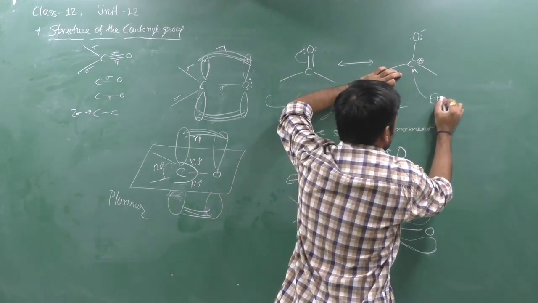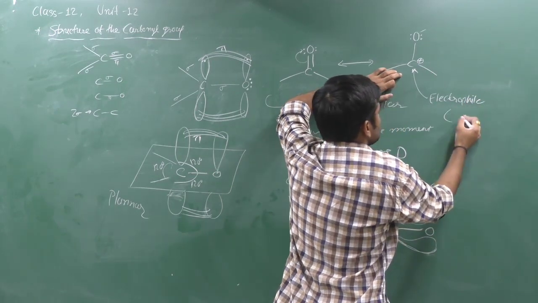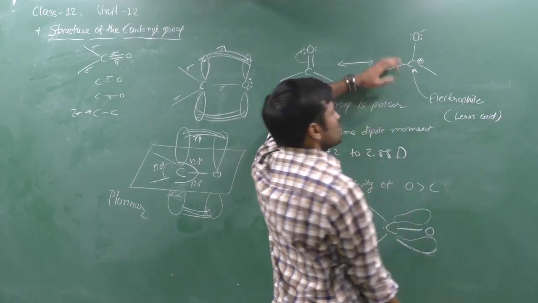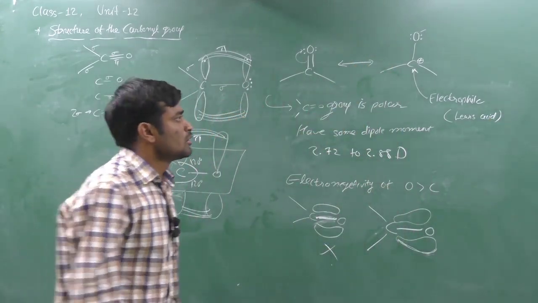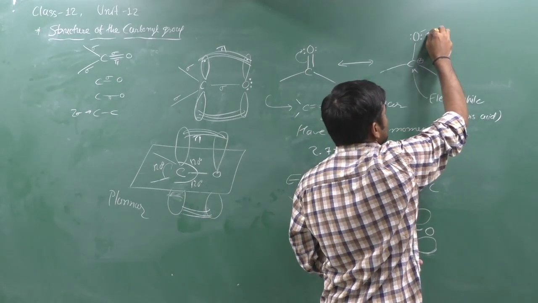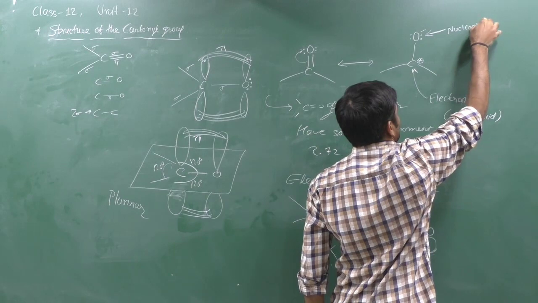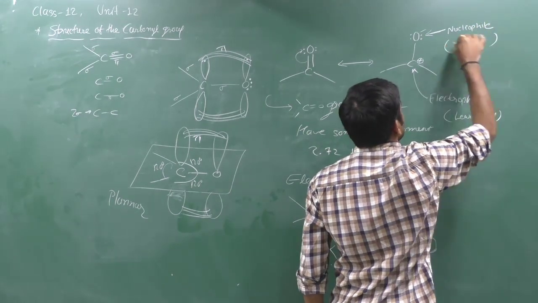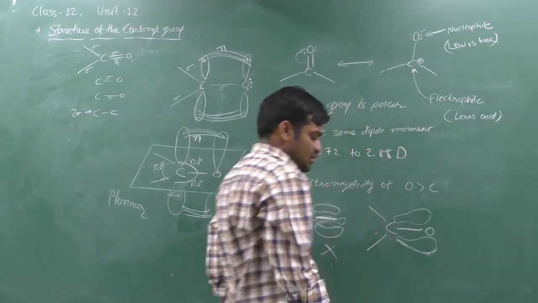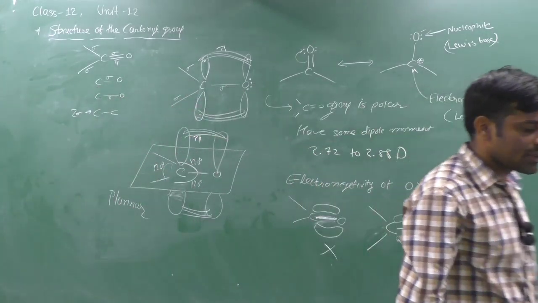Therefore it behaves like an electrophile, or we can say it is a Lewis acid, because it withdraws the electron. And this part donates the electron, therefore it is attracted toward the nucleus, therefore it is a nucleophile or Lewis base. So both parts are present in the structure of aldehyde, ketone and carboxylic acid, or particularly the carbonyl group.